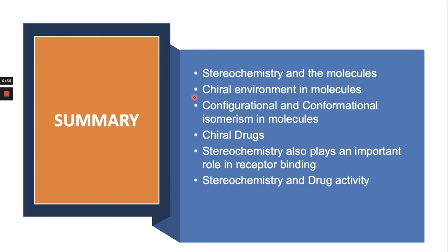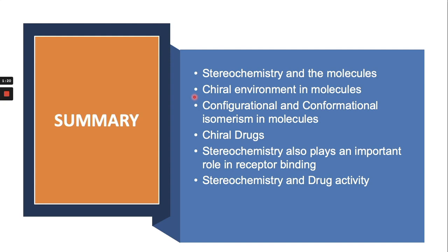Then we learned about enantiomers and diastereomers. Enantiomers are non-superimposable mirror images, while diastereomers are not mirror images. Enantiomers have the same physicochemical properties, while diastereomers have different physicochemical properties.